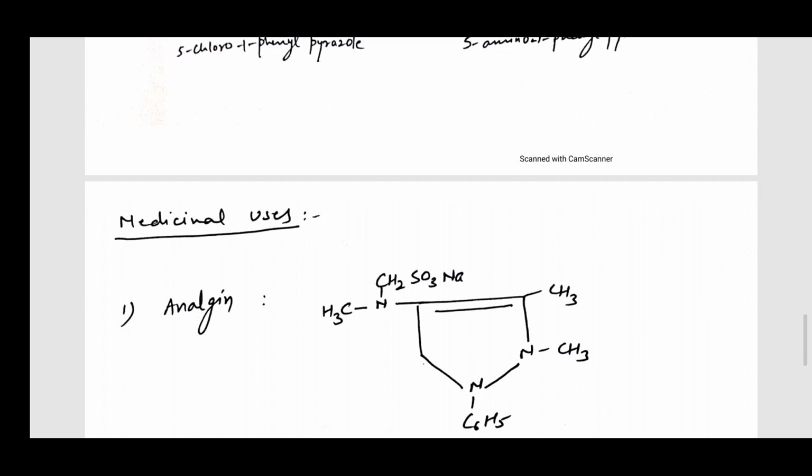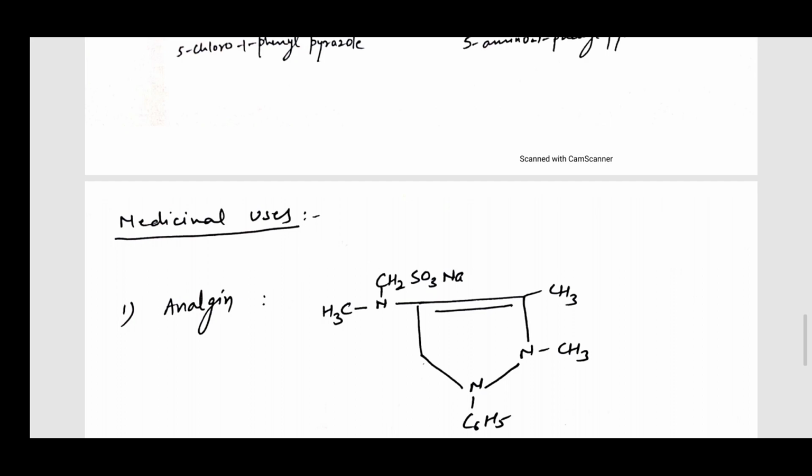Now, what are the different medicinal uses of this pyrazole ring? The pyrazole ring can be used in the formation of many drugs, as we have already discussed, like analgin. It is used as an analgesic and antipyretic to relieve headache and muscle pain.